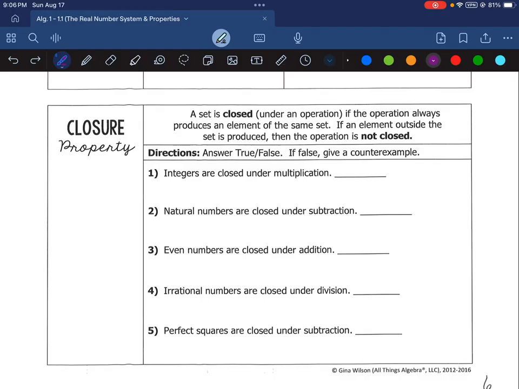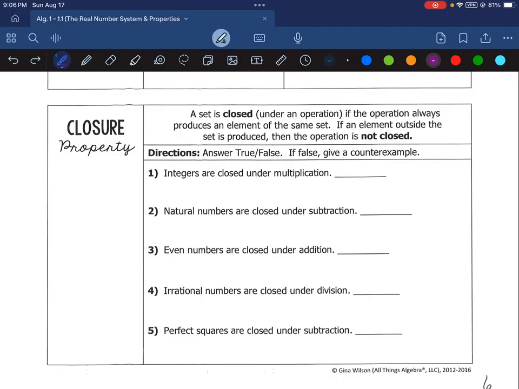So if an element outside the set is produced, so a number not in the set we're talking about, then the operation is not closed, or the set is not closed under that operation. So we're going to say whether these things are true or false, and if they're false, we're going to give a counterexample. That just means an example of when it's not true.